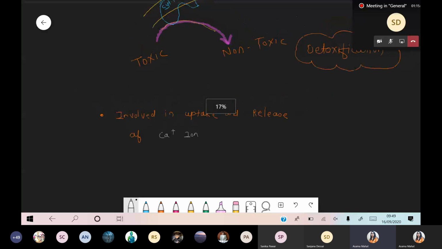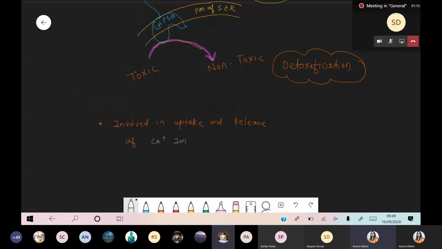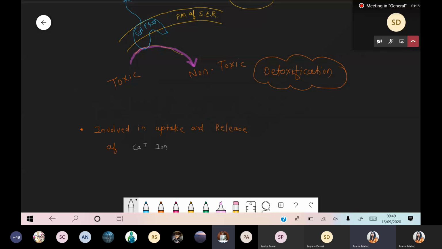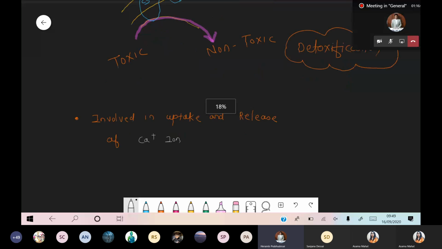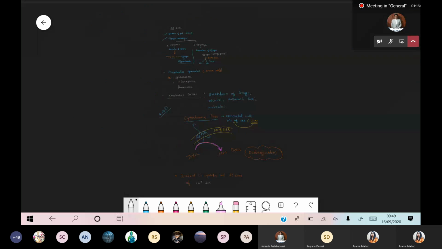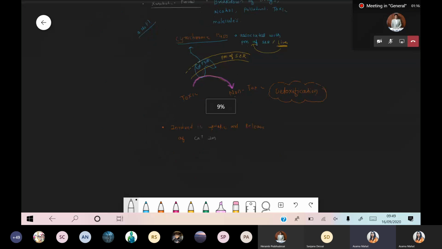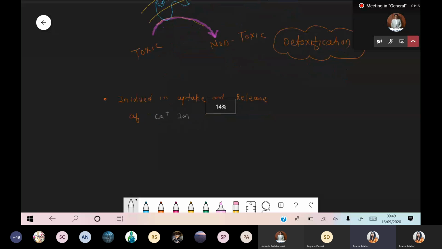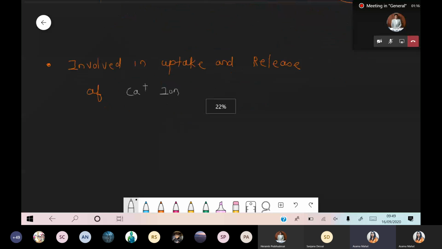It is involved in uptake and release of calcium ions. Is my sound okay? Is my sound clear? Yes, ma'am. Okay. So we are talking about uptake and release of calcium ions in muscles.